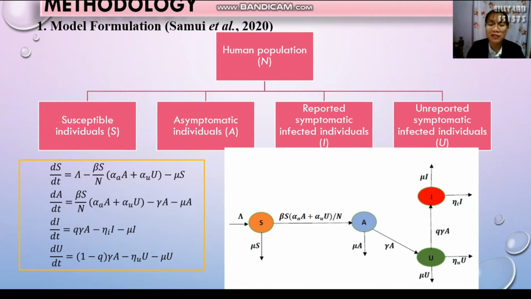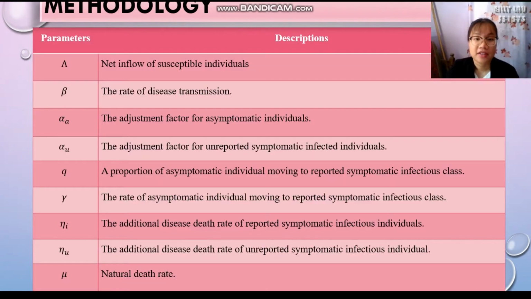the S population will increase by the lambda factor and decrease by mu, while the A population will increase by these factors and decrease by mu and gamma. The U population will increase by gamma and decrease by mu, eta U, and Q gamma factor. The I population will increase by Q gamma and decrease by mu and eta I. This is the description and explanation of each parameter used inside the mathematical model.